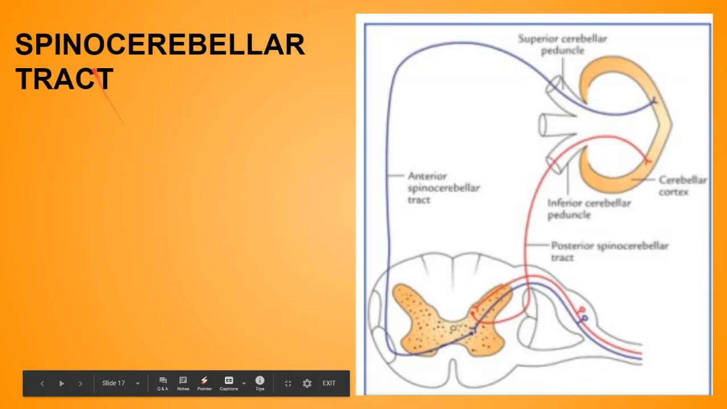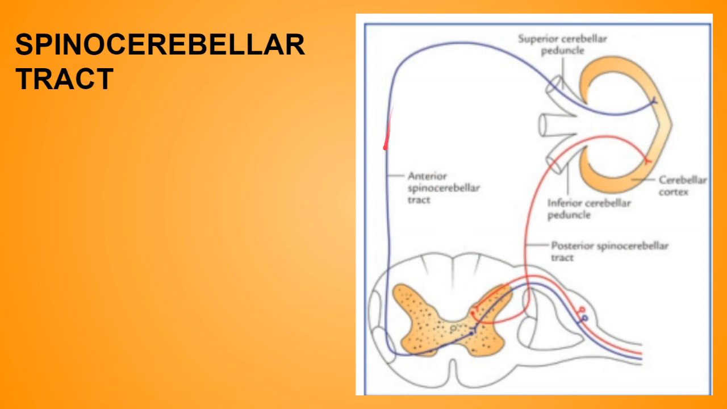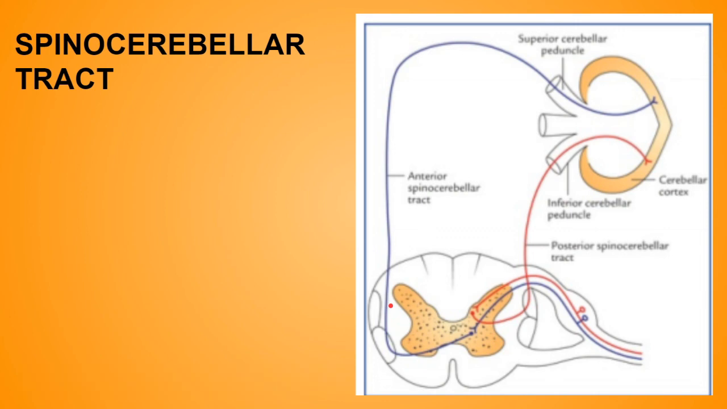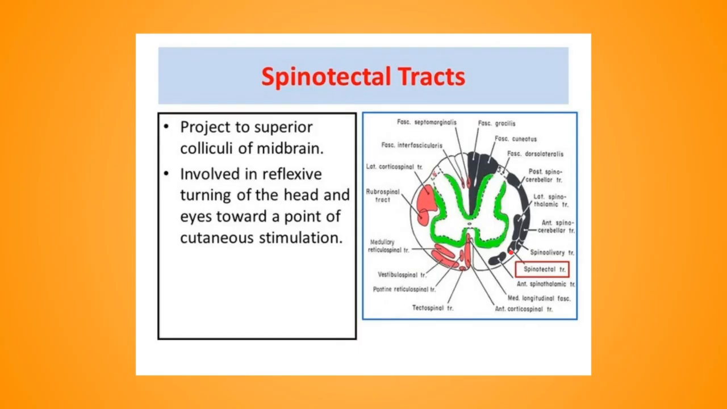Now next is the spinocerebellar tract. These are the two spinocerebellar tracts, the anterior and the posterior one, and they are mainly located in the lateral white column of the spinal cord. They mainly carry unconscious proprioceptive sensation from the cord to the cerebellum and play an important role in muscular coordination. Now next is the spinotectal tract. These are the spinotectal tracts, located in the lateral white column, originating from the posterior horn cells of the spinal cord of the opposite side and terminating in the superior colliculus of the tectum of the midbrain. They mainly carry the visuomotor reflexes and also the head and eye movements towards the source of stimulation.